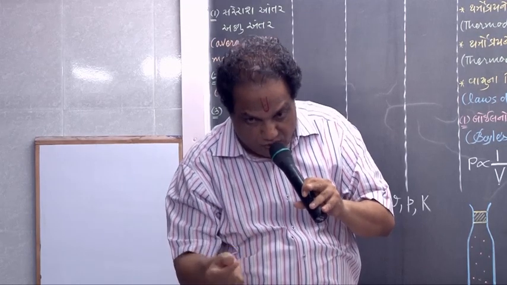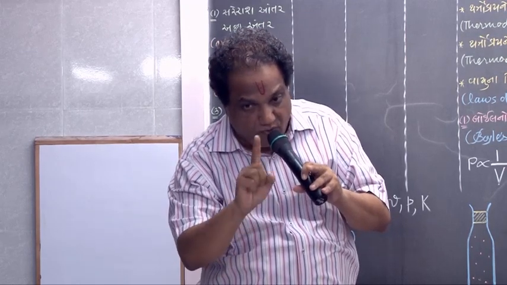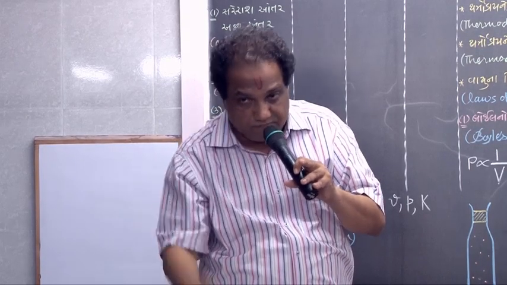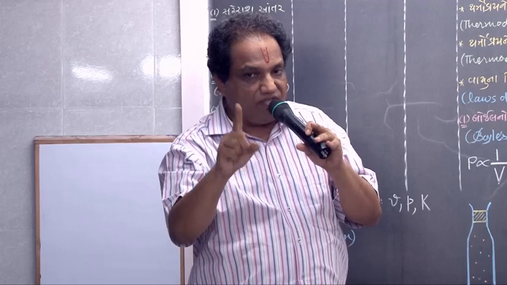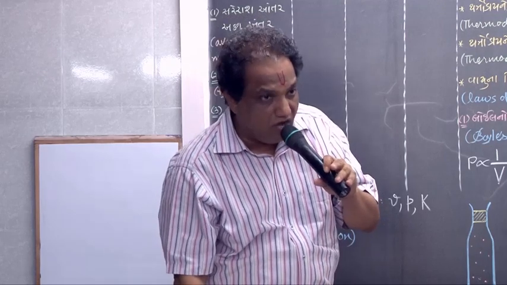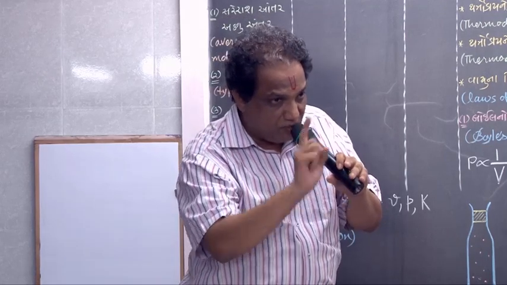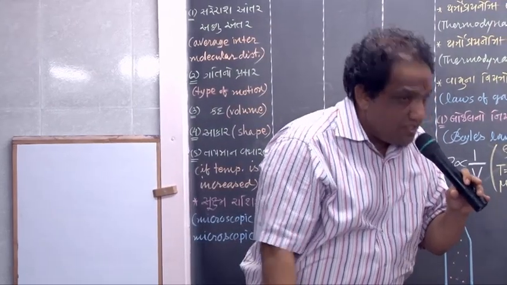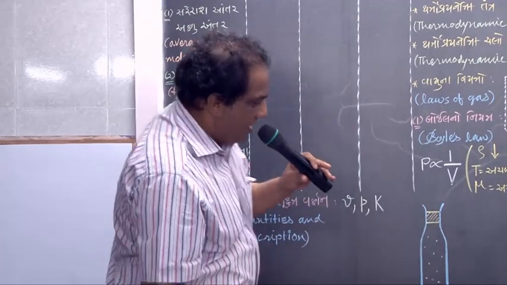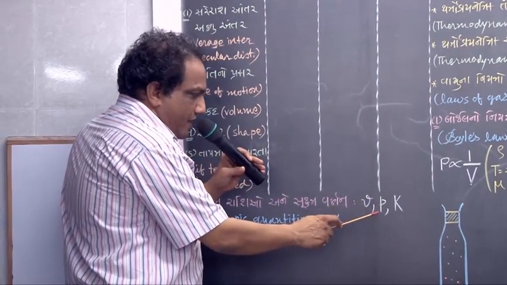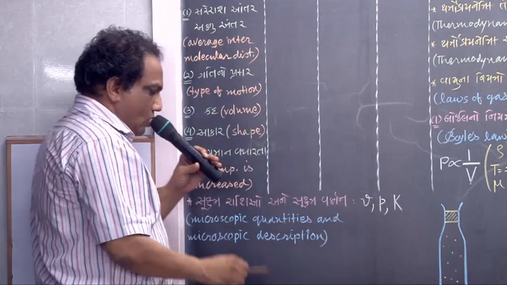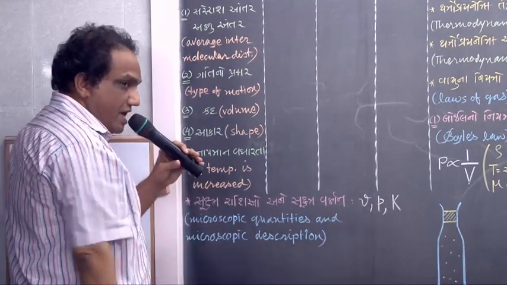Mass into velocity gives momentum, so each molecule has some momentum. Half mv square is the formula of kinetic energy, so it has to have some kinetic energy also. So molecules of gas have velocity, momentum, kinetic energy; such quantities are called microscopic quantities.